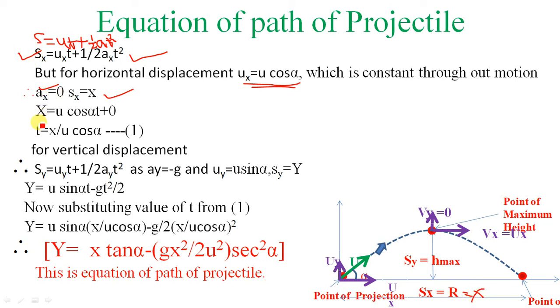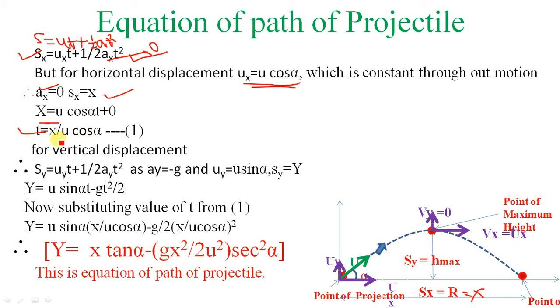So s_x is equal to X, u_x is equal to u cos alpha, t as it is, and this term becomes 0 because a_x is 0. So you get the equation x is equal to u cos alpha t. If you want to find the time t to reach the ground, you can use this equation also. So t is equal to x upon u cos alpha, or x upon u sec alpha. Whichever you choose.